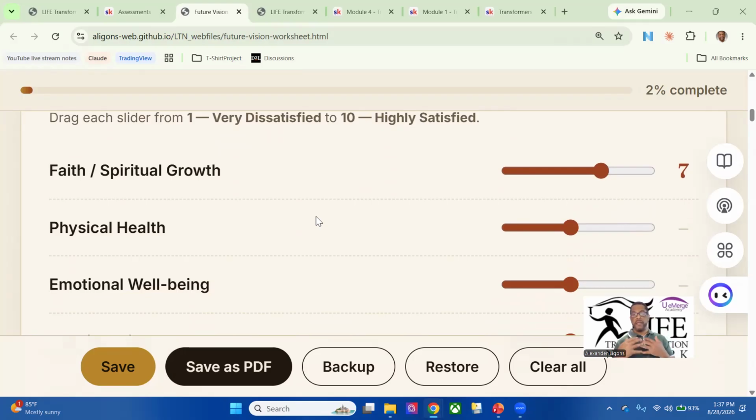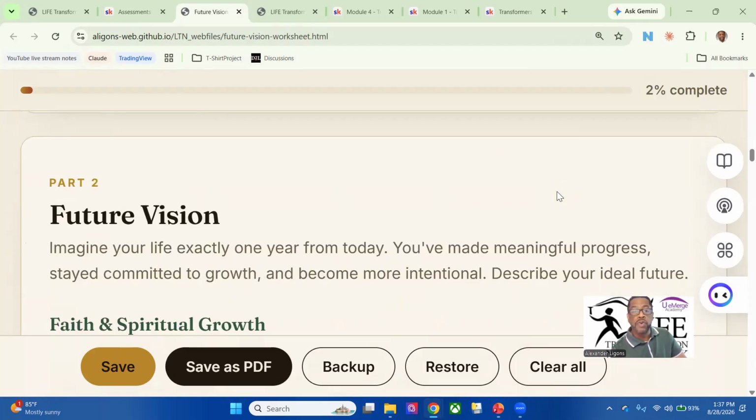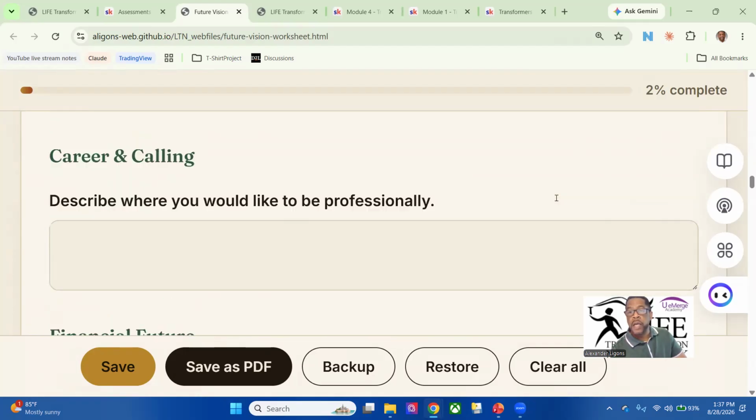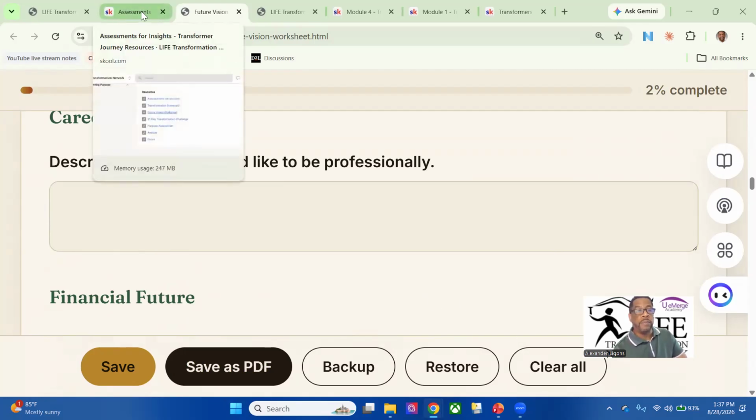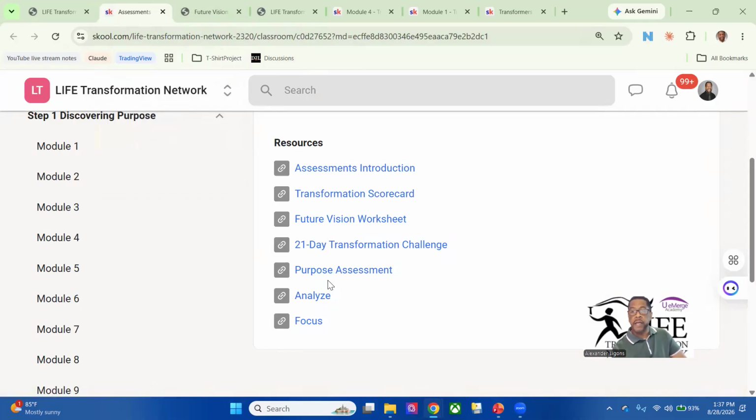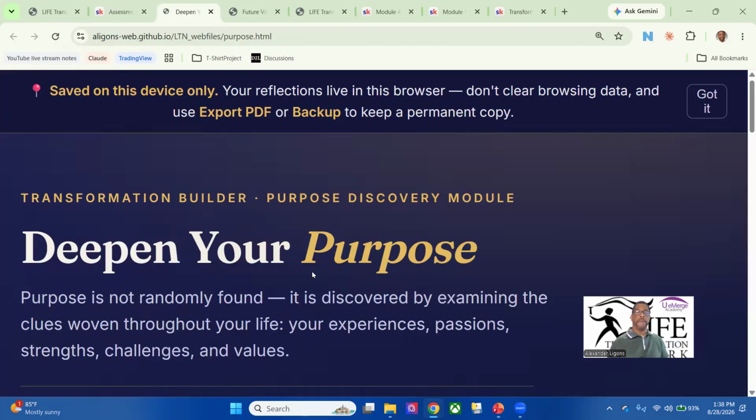So these are made to be interesting, insightful, and fun. And when you go through them and answer questions, again, you want to save off your information because you're going to use it somewhere else. You see the save as PDF there for you. If you need to start over, you can and work back through it. But anyway, I'm moving quickly because I'm excited, but there's a lot here, and I don't want to be dull and boring to you, but I want to keep you on your toes to move into this with anticipation, excitement, and passion. So here, purpose.